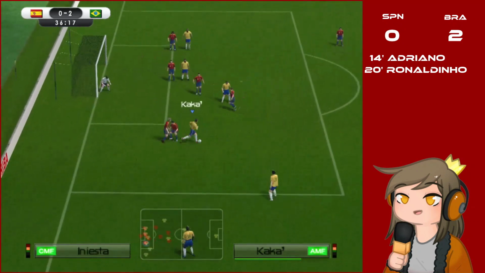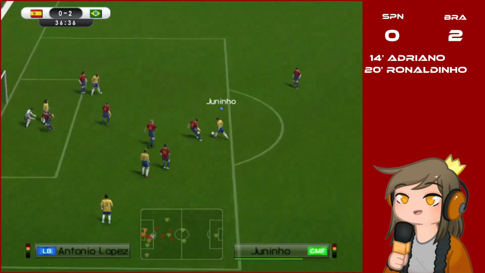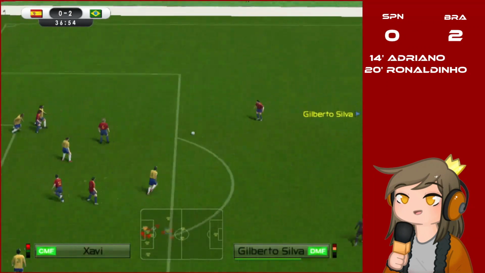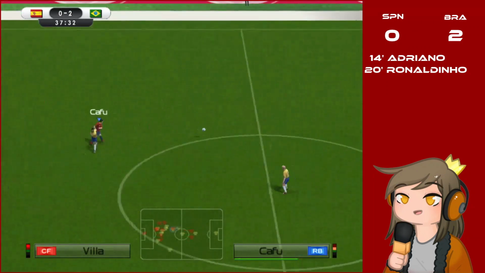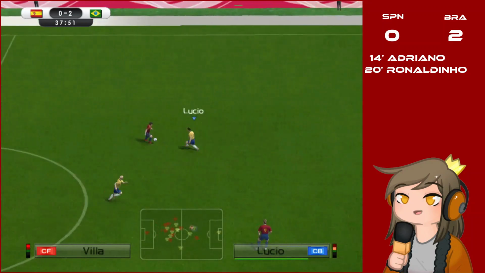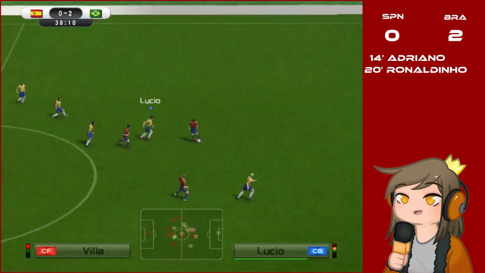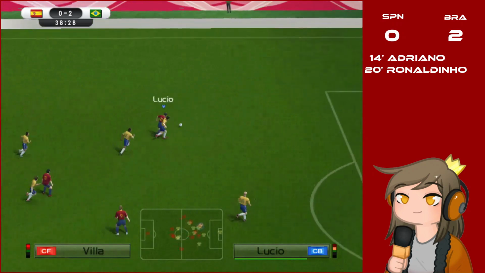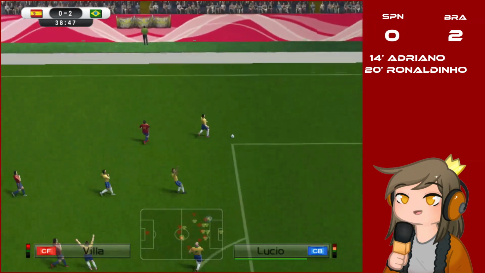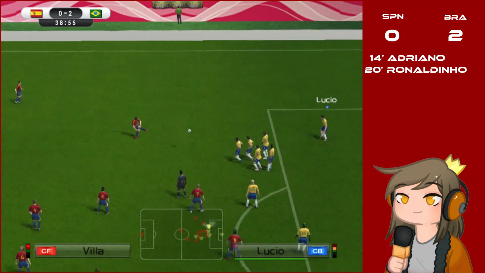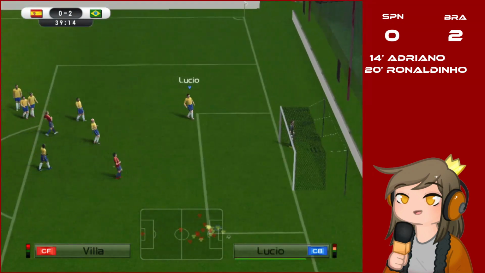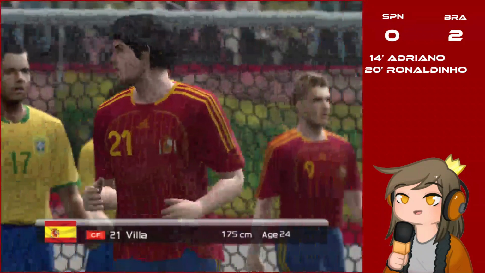It's Kaká. Kaká again. Passes it to Juninho, who tries to kick it, and it's not a penalty. It's a clean recovery from Spain. That's David Villa with the ball, but Lucio recovers it very well. But Villa has it again. It's Villa against Lucio, but Lucio again on the ball, and it's a free kick. Villa on the ball. He kicks it and it goes a little bit too high.